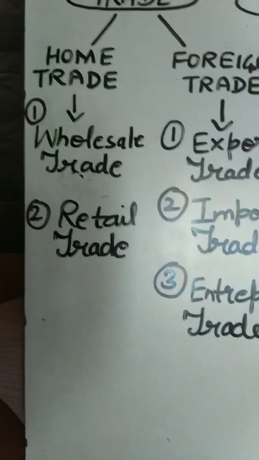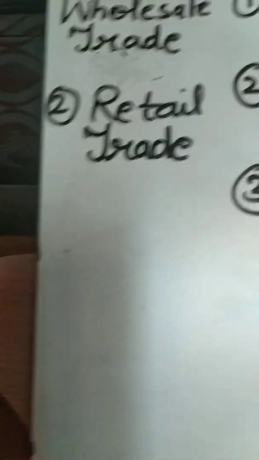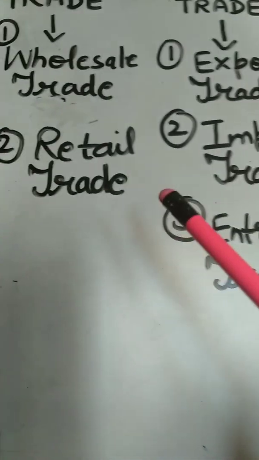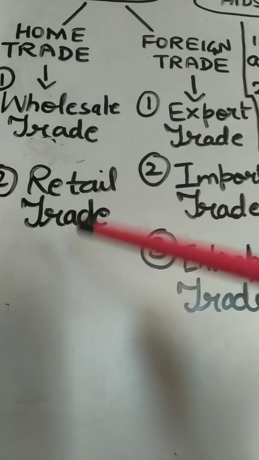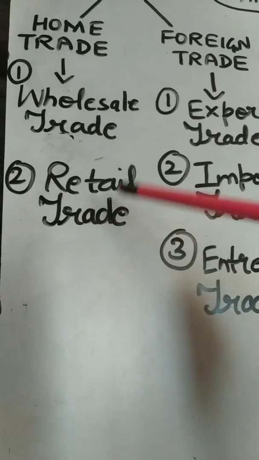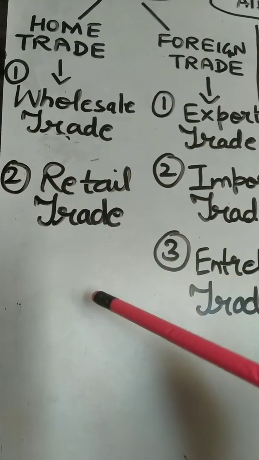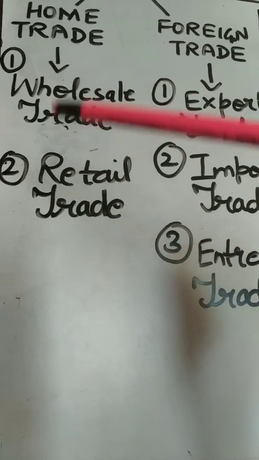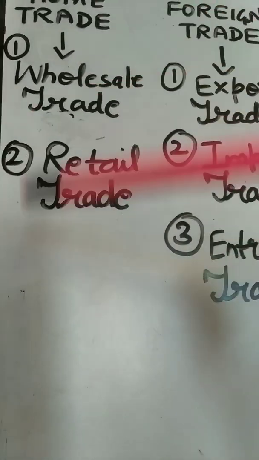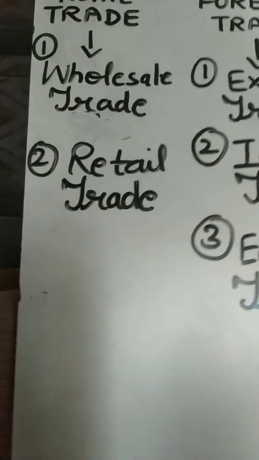Okay, then next in this is retail trade. Retailers, generally speaking, are the shopkeepers that you see in your locality. When you go to a grocery store, in terms of commerce, that grocery store person will be called a retailer, all right, and that trade which he is doing by selling goods to you will be known as retail trade. So what does the retailer do? He buys the goods from the wholesaler, not from the producer, in small quantities, and then he sells it to the ultimate consumers in small quantities only.